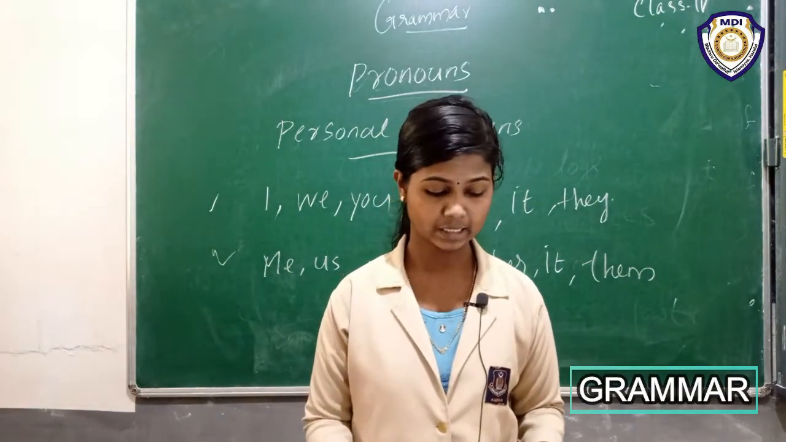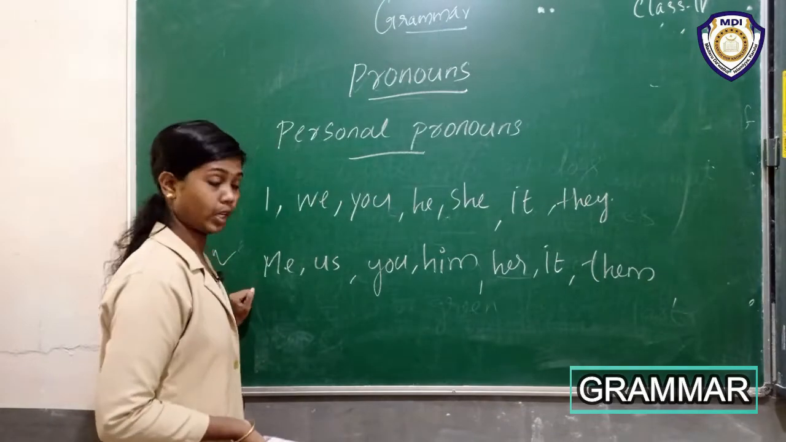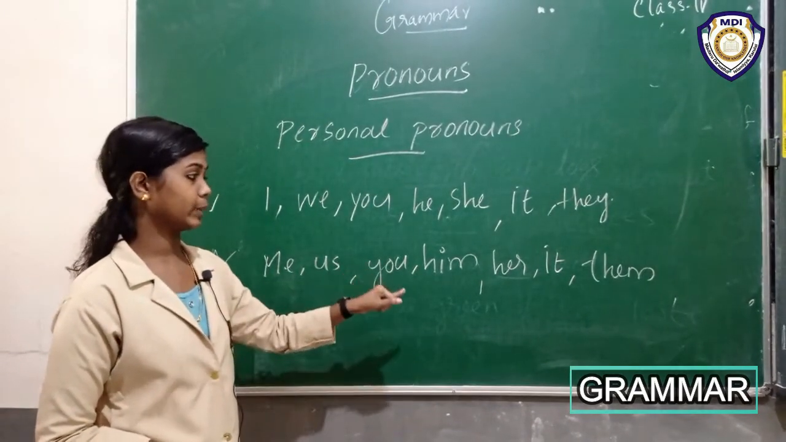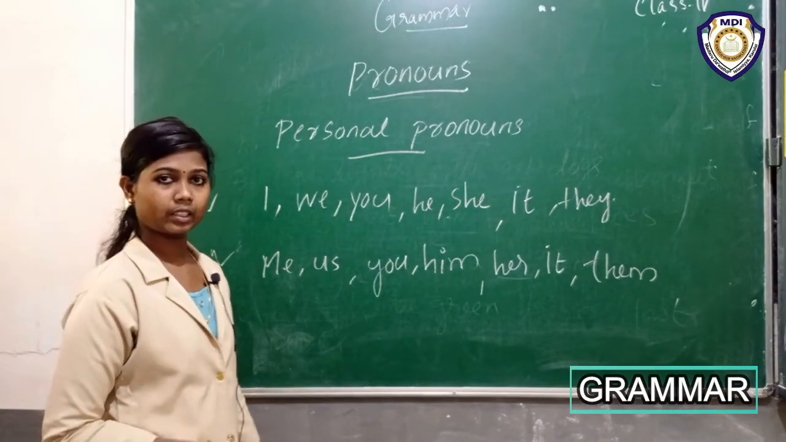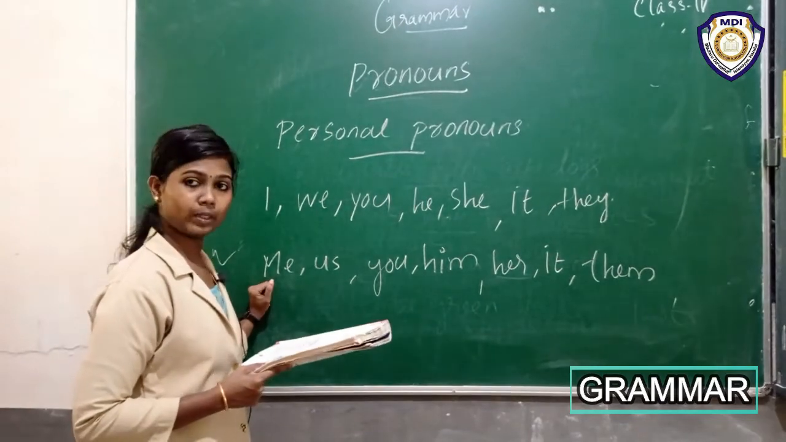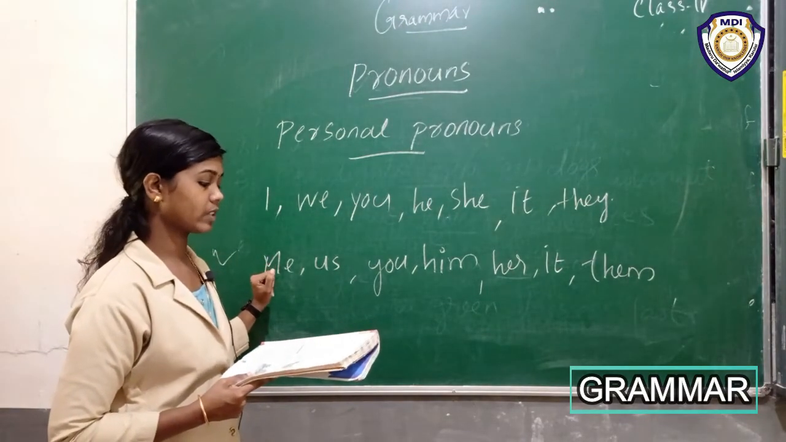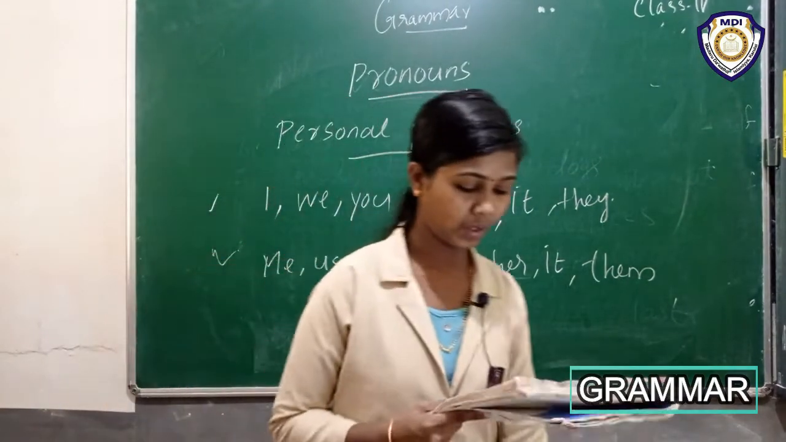Okay, in these sentences, we used the second type of personal pronouns, which are me, us, you, him, her, it, them. Okay, these are the second type of personal pronouns and show who or what receives the action in the sentence. That is the second type of personal pronouns.